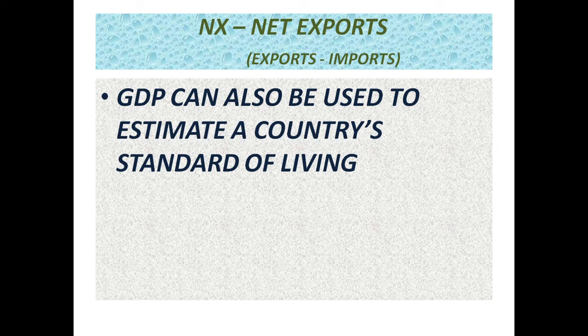Employment is also increasing and people's income is also increasing. So with these positive things, we can analyze that the standard of living is also increased. So by this we can say that GDP can also be used to estimate a country's standard of living.